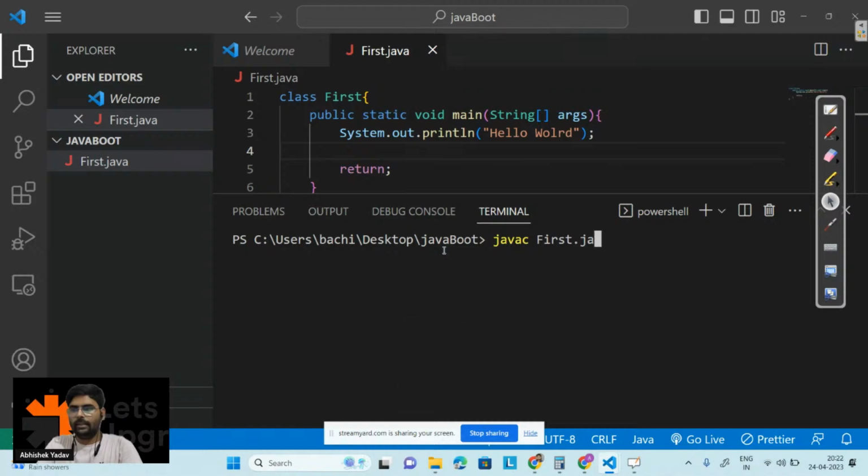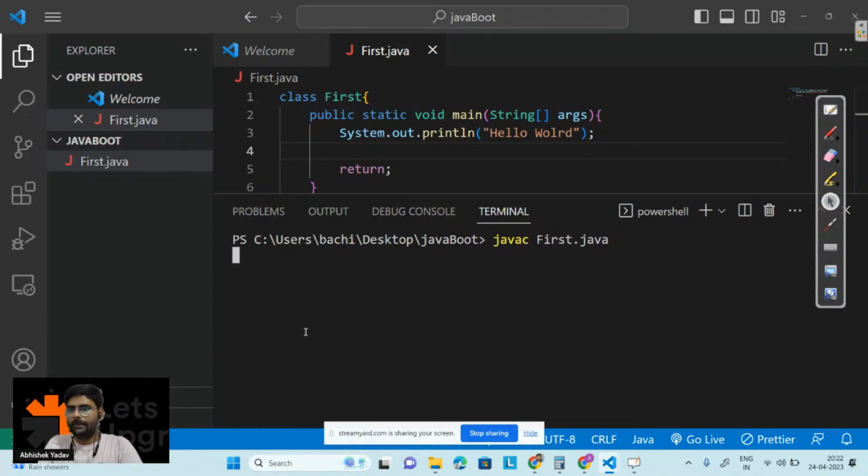This one. So the moment you click on the enter button, you can see here I have just one file, that is first.java. The moment the compilation is done, what happens? We get the bytecode, that is the .class file. Let's click on the enter button and let's see whether we are getting some .class file or not, right?